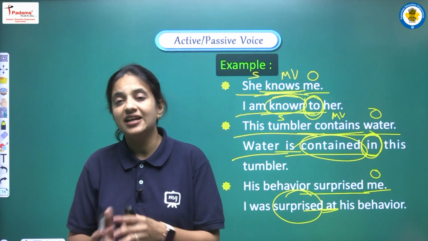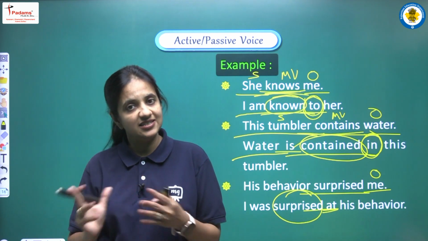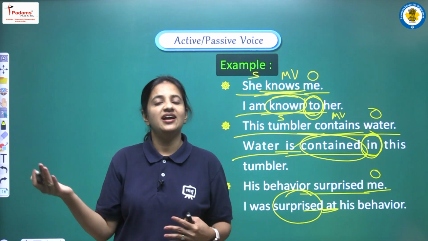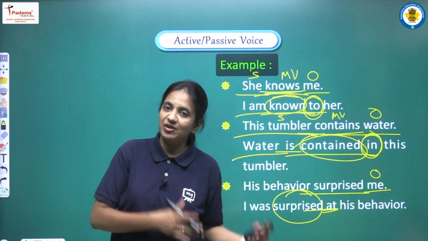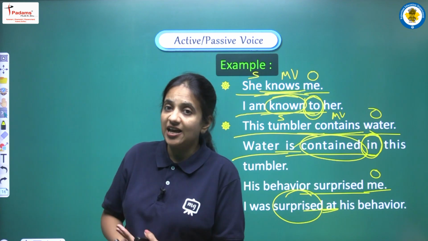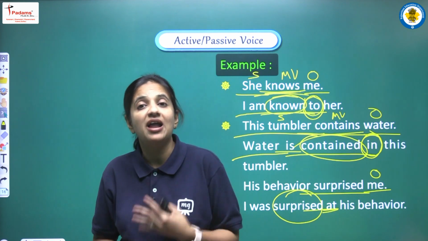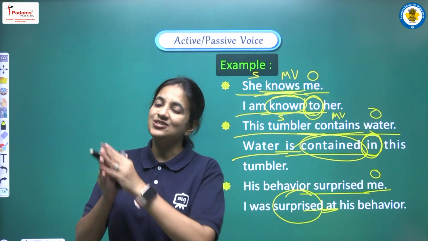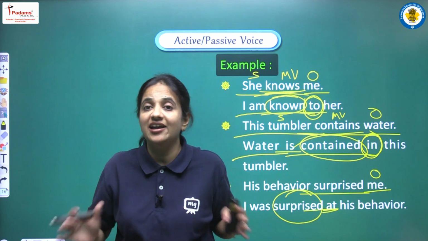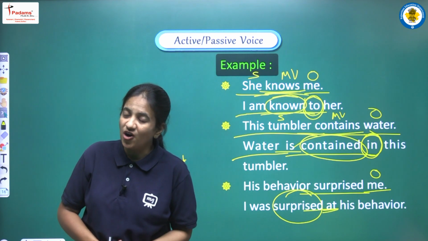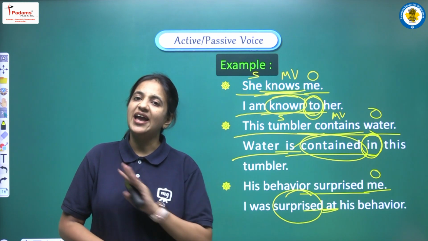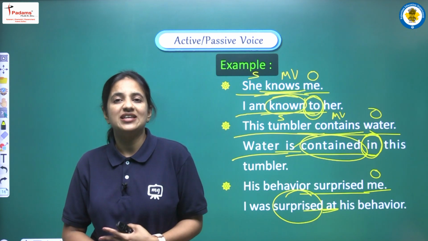Yes, we have seen the entire table कि हमें pronoun के cases कैसे change करने हैं. We have discussed कि अगर हमें कौन सा tense active voice में दिया गया है, so according to that what helping verbs we have to use in the passive voice, right? And we have seen all the steps that we have to follow while converting any sentence from active voice into passive voice. So now I am sure that this entire topic is very much clear with you all, and in your examination very easily you will be able to convert any sentence from active voice into passive voice.